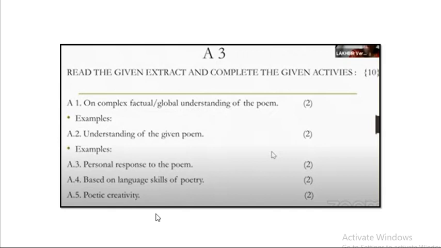After that, question number 3 is your poetry section, children. Now this question number 3, first, the poetry section will be asked for 10 marks, that is the seen poem here. Here again you will get questions like complex, factual, global understanding of the poem, what you have understood from the poem. Then understanding the particular line of the poem here. Then a personal response question is there. Based on language skills like figure of speech, rhyming words, rhyme scheme. Then the last question will be poetic creativity. They will ask you to compose a poem of 3 or 4 lines.